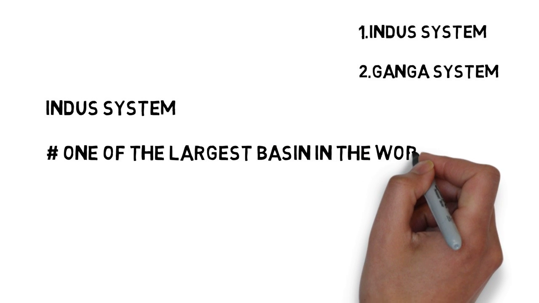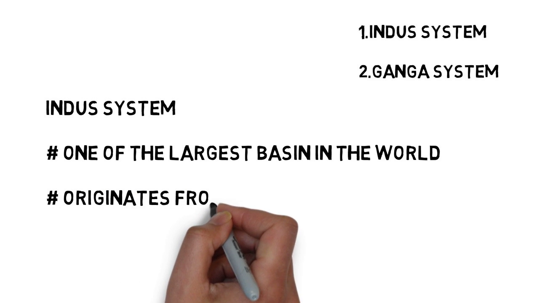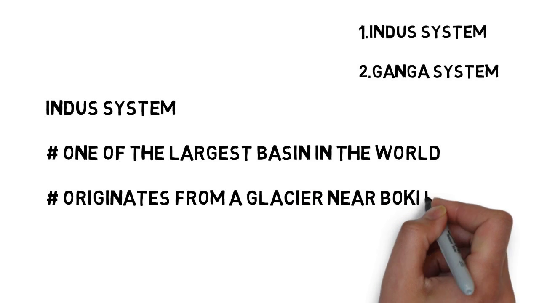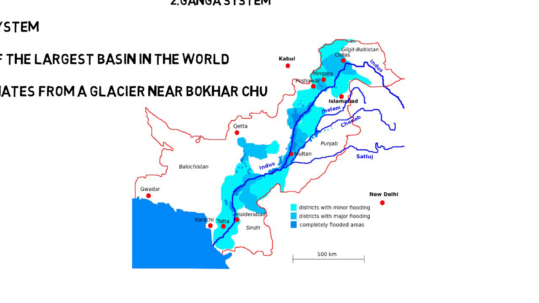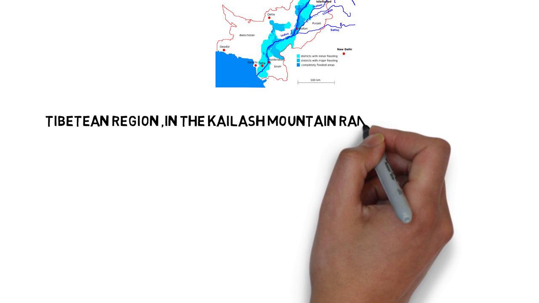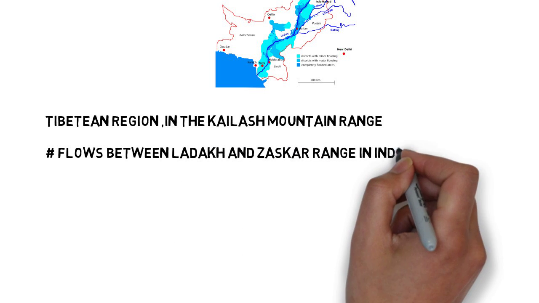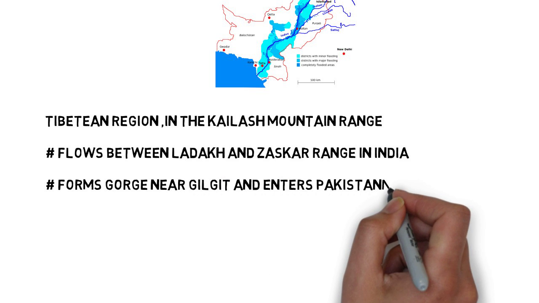Now a few important facts related to Indus river system. Indus river system forms one of the largest basins in the world. It originates from a glacier near Bokhar Chu. You can look at this map along with this slide, where we can see that Indus originates near the Tibet region in the Kailash mountain range and flows through Ladakh and Zaskar range in India. It forms a gorge near Gilgit and then enters Pakistan. Most of the Indus river flows in Pakistan. It is also known as Sindhu in India.